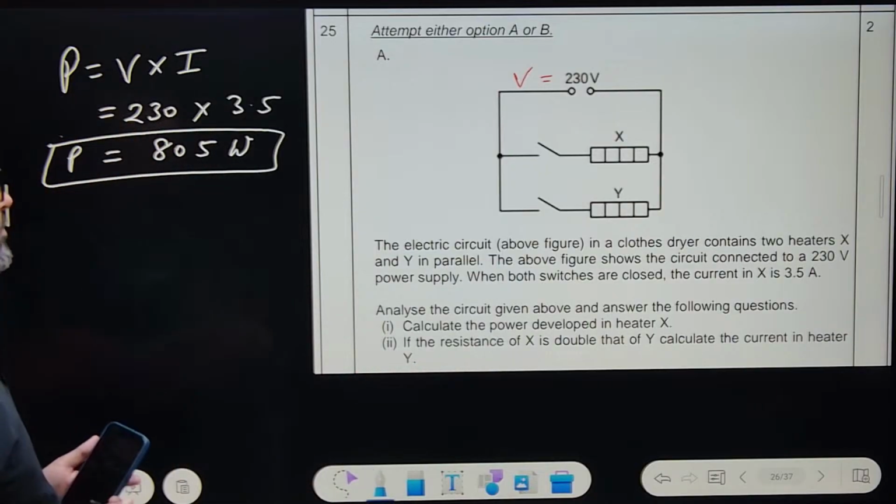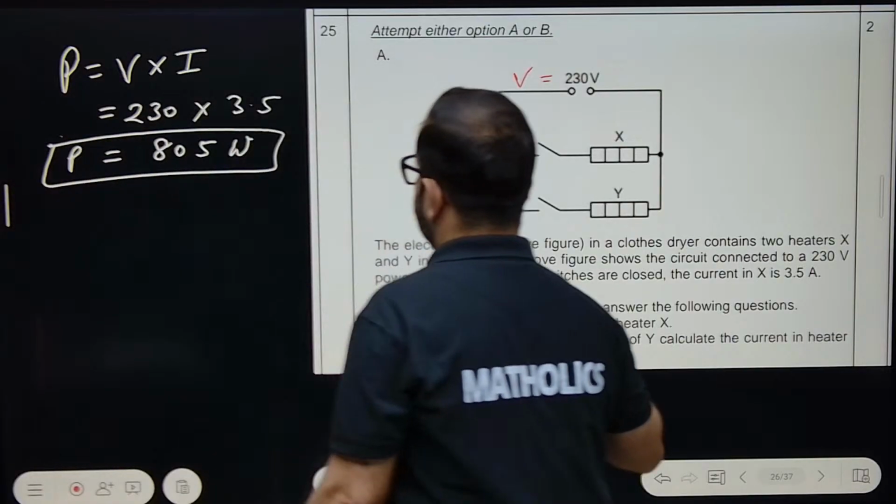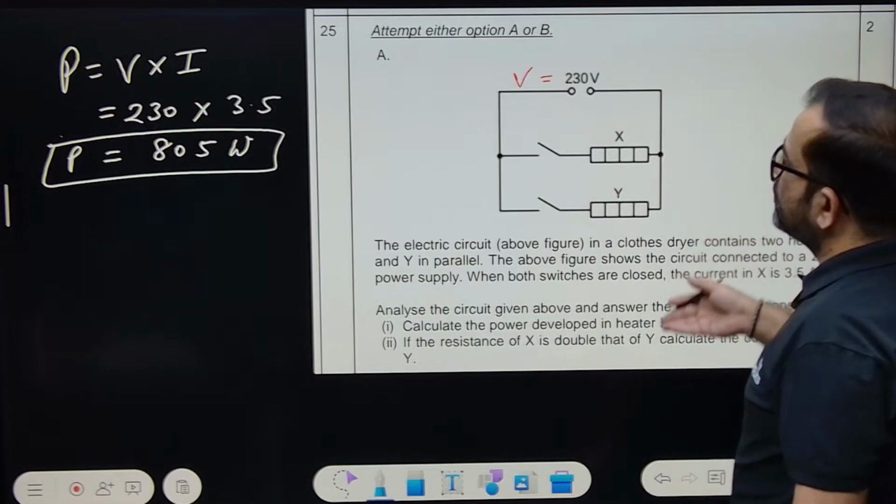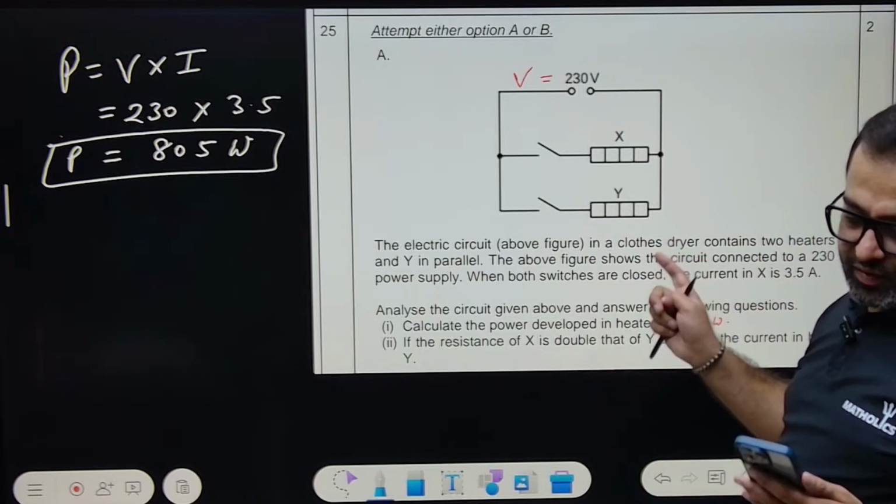Next. First one is done. The answer is 805 watts, I'll write here. See, a 2 marks question is so easy, right? But right now you only get 1 mark.